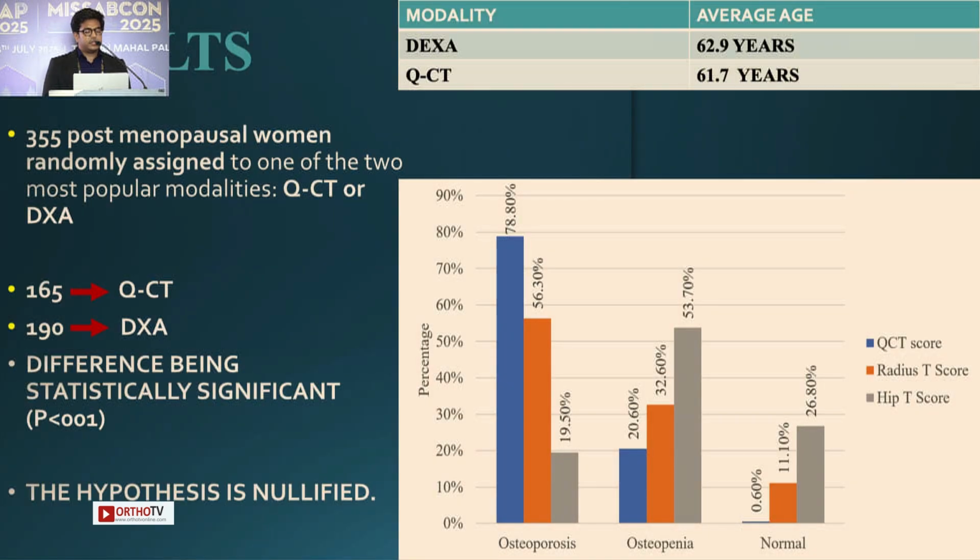So coming to the results, 165 women underwent QCT while 190 underwent the DEXA. So most of the population in the osteoporotic group were diagnosed by QCT, while the patients diagnosed using DEXA scan were placed in the osteopenia group. The difference being statistically significant, the hypothesis is nullified.